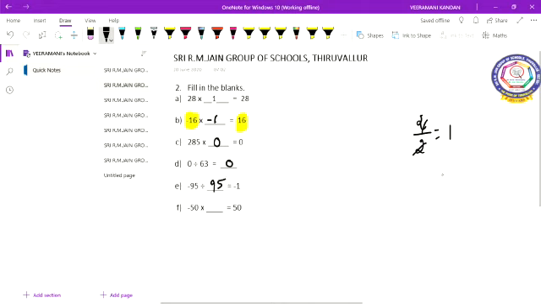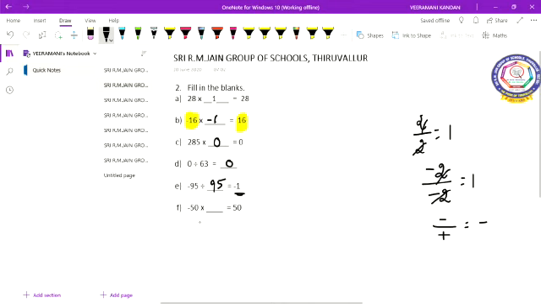Why should I write 95, children? If I put minus, the minus will be cancelled. Suppose minus 2 is there, I am writing minus 2. What am I receiving, children? Plus 1. But see here, minus 1 is there. Minus divided by plus, you get minus. So I put positive here. So minus 95 divided by 95 equal to minus 1.